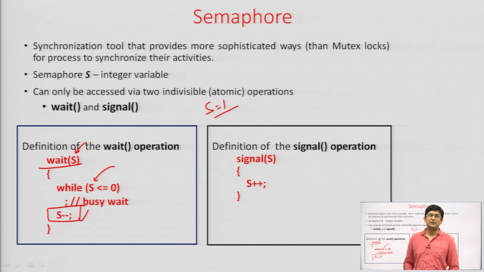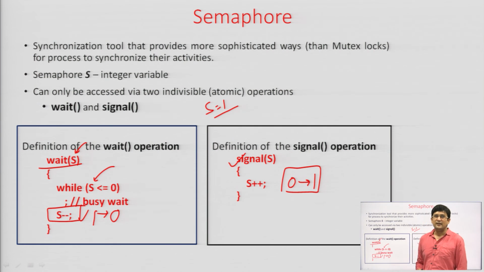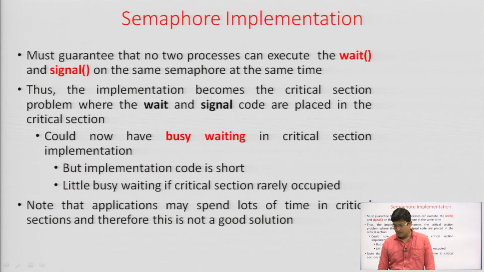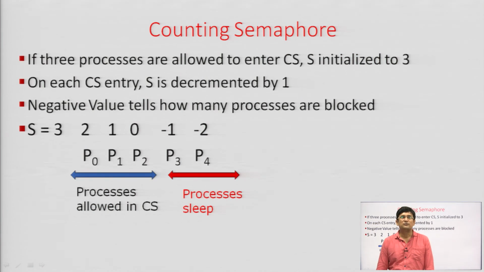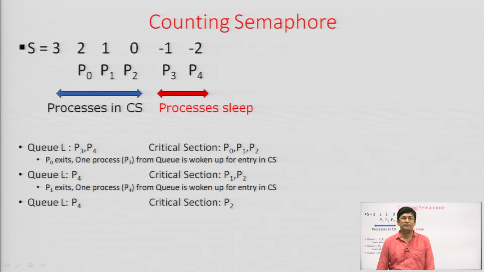Fine. Now, the critical section execution takes place, and after that signal is called, which increments the value of the semaphore from 0 to 1. Here the value of the semaphore was reduced from 1 to 0, and here it is increased from 0 to 1, such that any other process interested in coming to the critical section can come in. So, this is the semaphore, and we will see the implementation of the semaphore in the next lectures. We will see how multiple processes can come into the critical section at the same time.